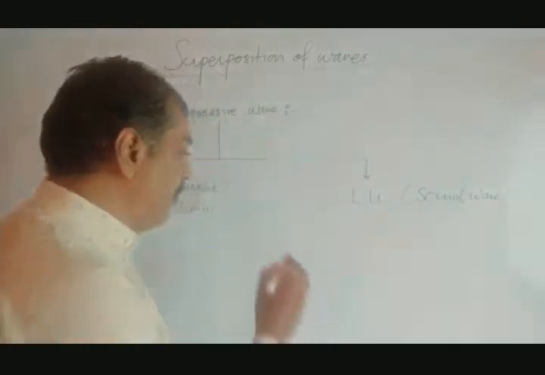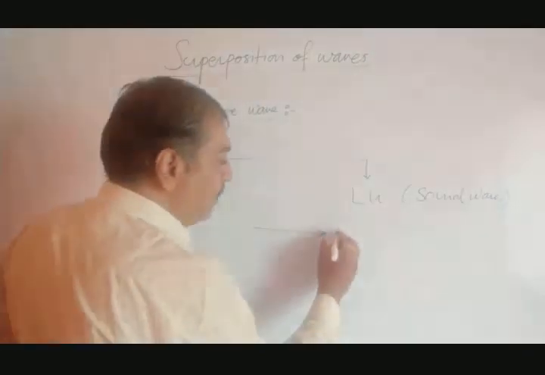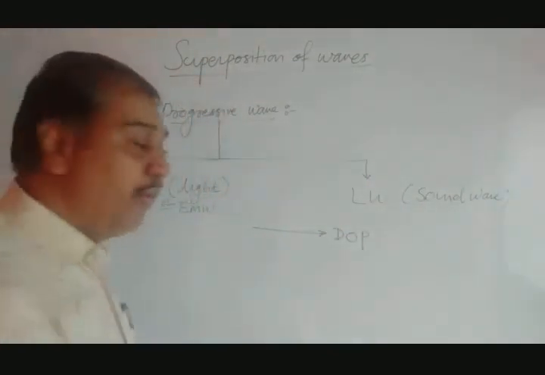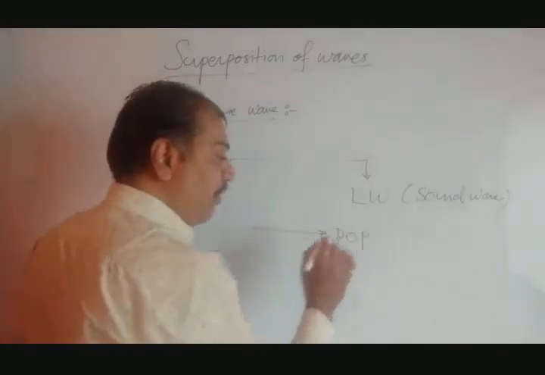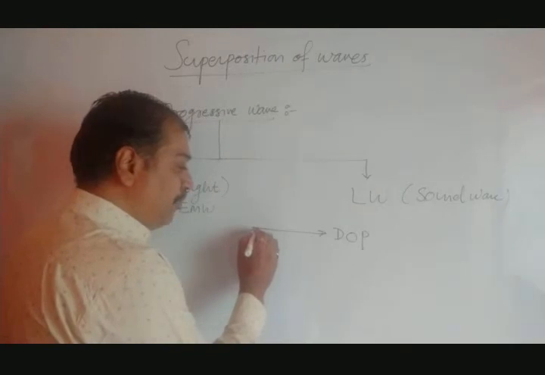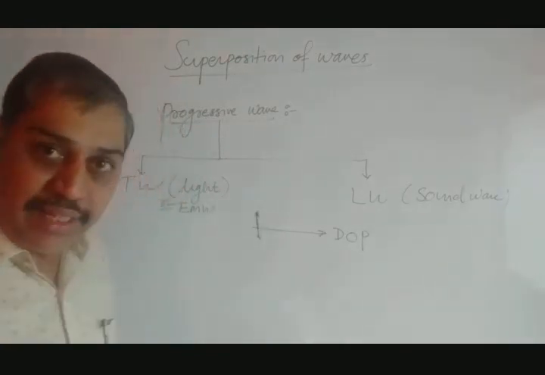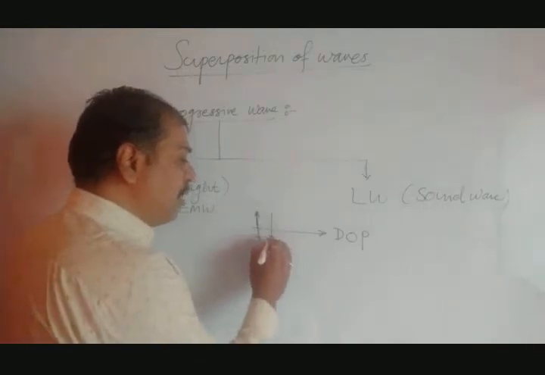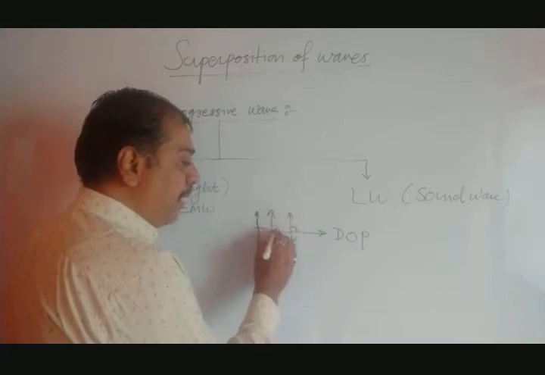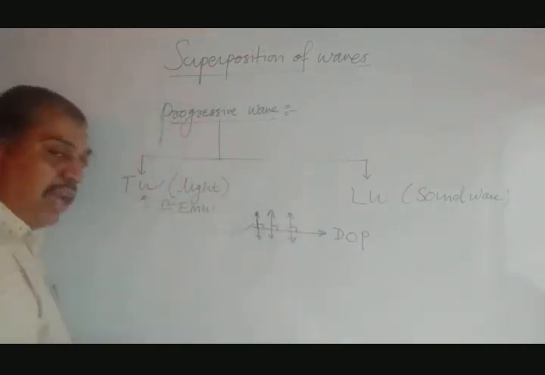Suppose the wave is moving in this direction. This is the direction of propagation, I will represent it by DOP. And if the particle from its mean position goes up and comes down, such type of motion is there. In this fashion, particles move up and down, then we can say they vibrate perpendicular to the direction of propagation. That type of waves are said to be transverse waves.